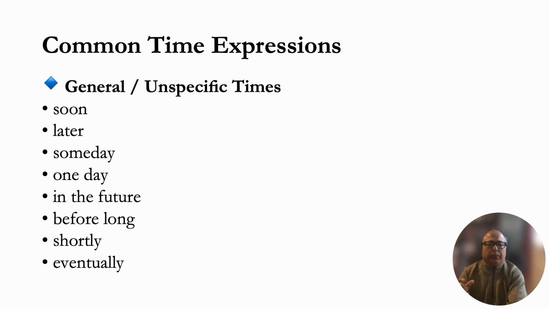Okay, so some general unspecific times. These are common time expressions. Soon, later, someday, one day, in the future, before long, shortly, eventually. Okay, these are the time expressions.